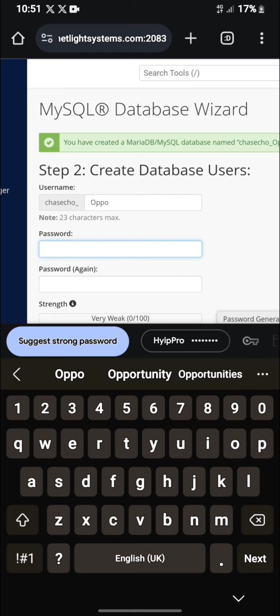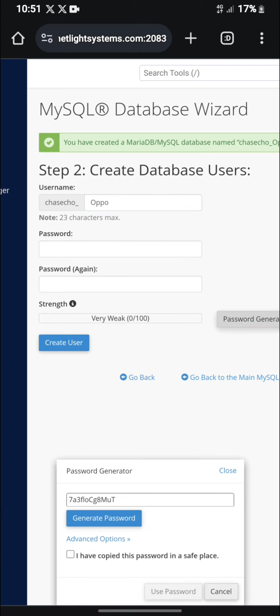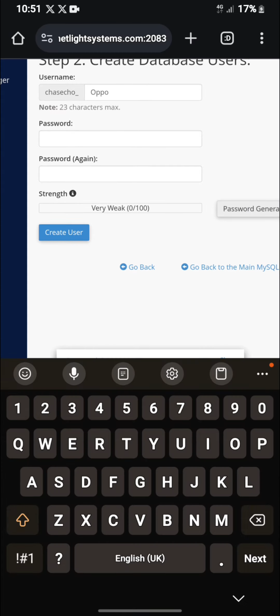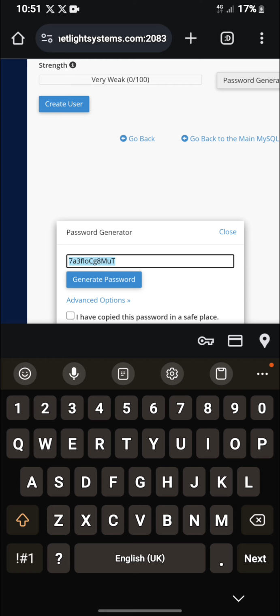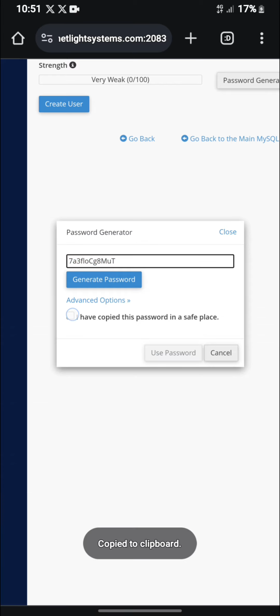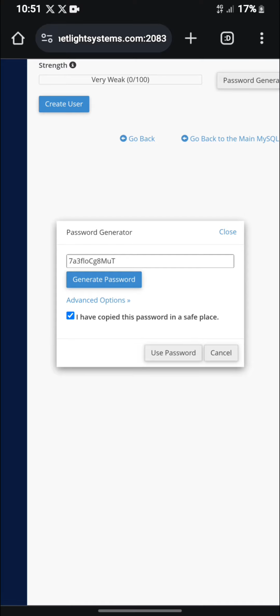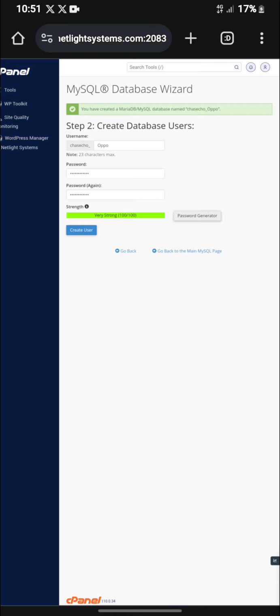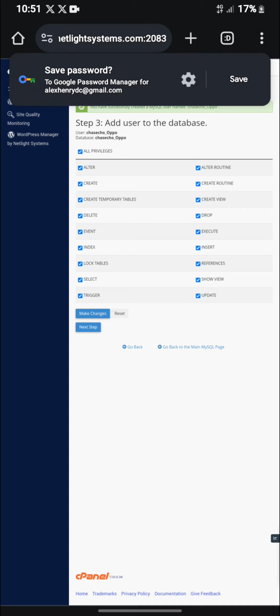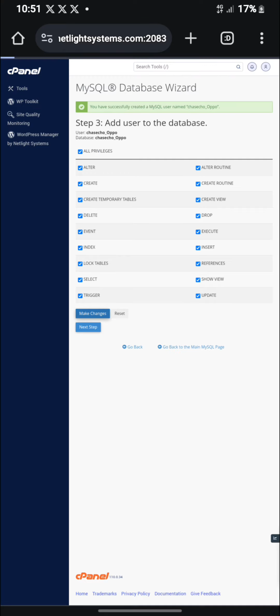You can also do the same thing, but remember this is a demo. It's just for free. So now you put your password. I want to use the password that was generated for me. You can also put any password of your choice. Then you press I have copied this password in a safe place. Please note that any password that you are using for your database, you need to save it.